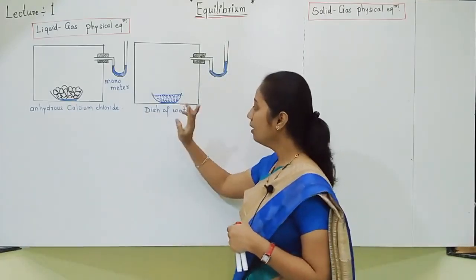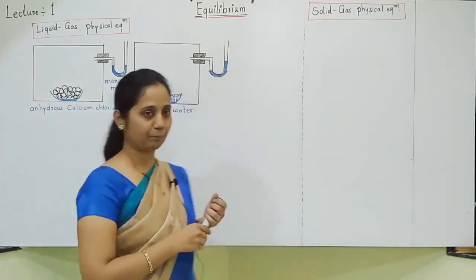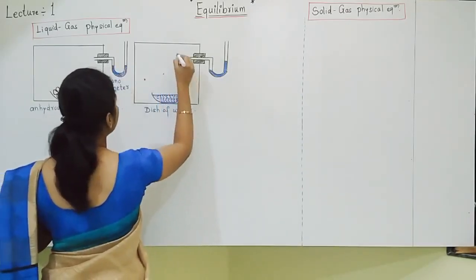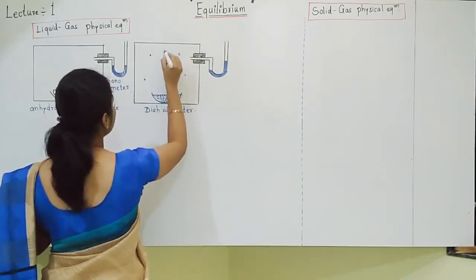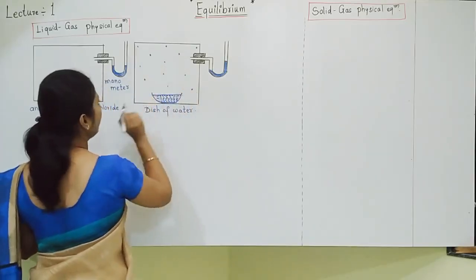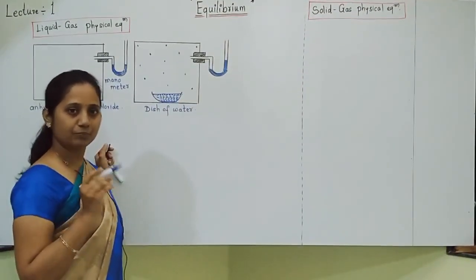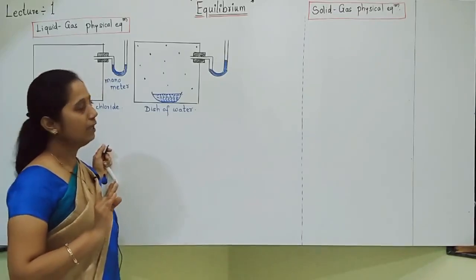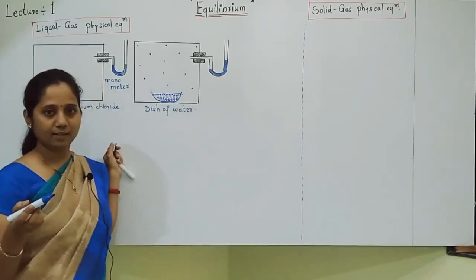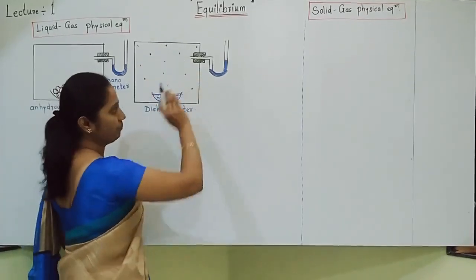Now this water will slowly start evaporating and water vapors will start entering the box. Can you see this? Water vapors are entering the box. At this point, which process is taking place? Evaporation. Evaporation gives out vapors. Vapors are gases, and gases randomly move and collide on the walls of the container.